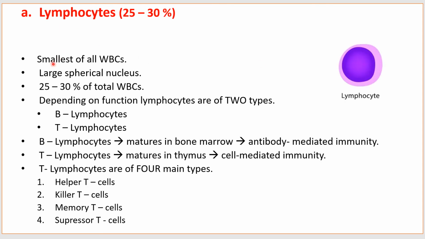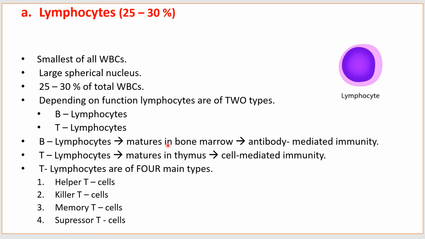Lymphocytes are smallest of all WBCs. Large spherical nucleus can be seen, 25 to 30% of total WBCs. Depending on function, lymphocytes are of two types, B lymphocytes and T lymphocytes.